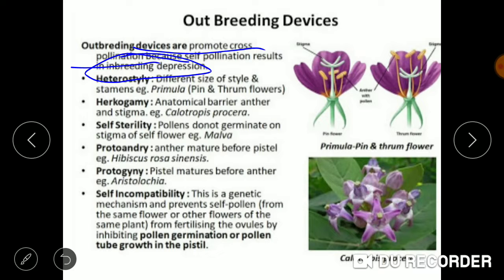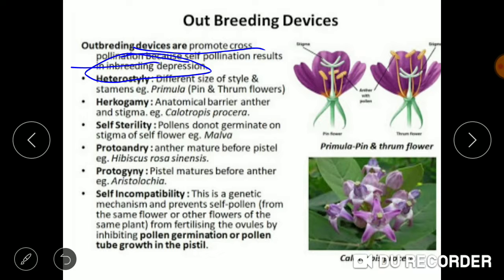If the crossing is done between the same plant, there are chances that there will be no variation. The same species without any variability will be produced generation after generation. So this leads to inbreeding depression. In order to avoid such a situation, there are outbreeding devices. What are the various methods adopted in outbreeding devices?